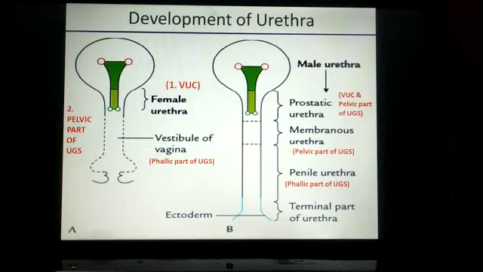And in males, there are the prostatic urethra, the membranous urethra, the penile urethra, and the terminal part of the urethra. The prostatic urethra develops from the vesico-urethral canal and the pelvic part of the urogenital sinus. The membranous urethra is formed from the pelvic part of the urogenital sinus, and the penile urethra develops from the phallic part, and the terminal part of the urethra is ectodermal. So the whole urethra is endodermal in origin because it develops from the urogenital sinus, but the terminal part of the urethra is ectodermal. So that's all about the bladder and urethra.